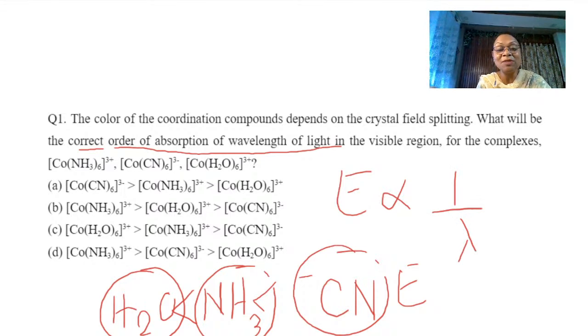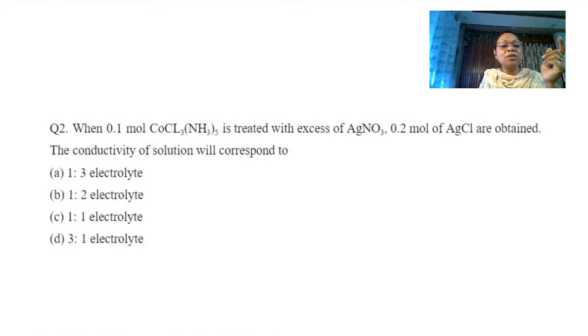So, naturally, when you're speaking about the wavelength of light of these complexes, it will be just the reverse order, because I have done this in the form of energy. So the order is first H2O, then ammonia, then CN, which, if you have correctly guessed, is option C. Going to the next one. I hope I was able to clear it, not too fast. That is my main intention behind this live streaming. Going to the next question.